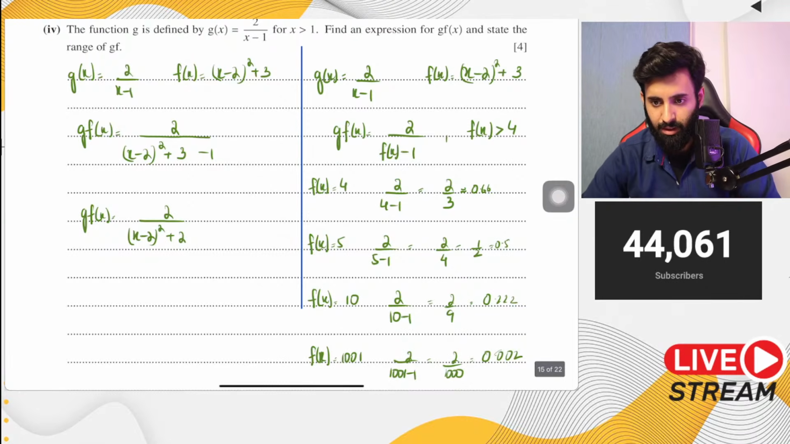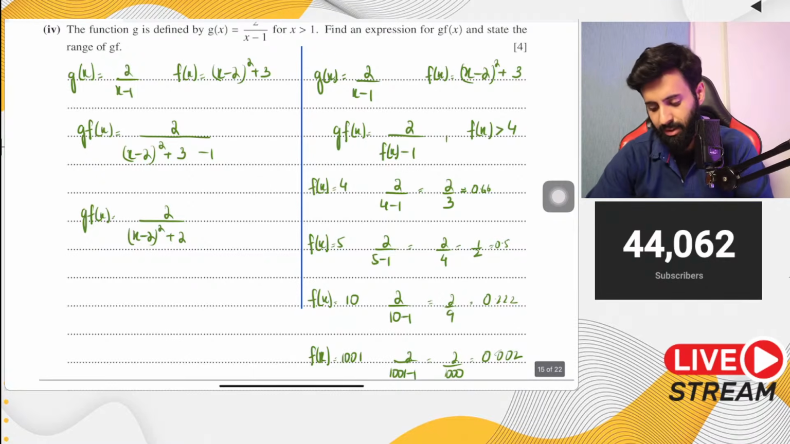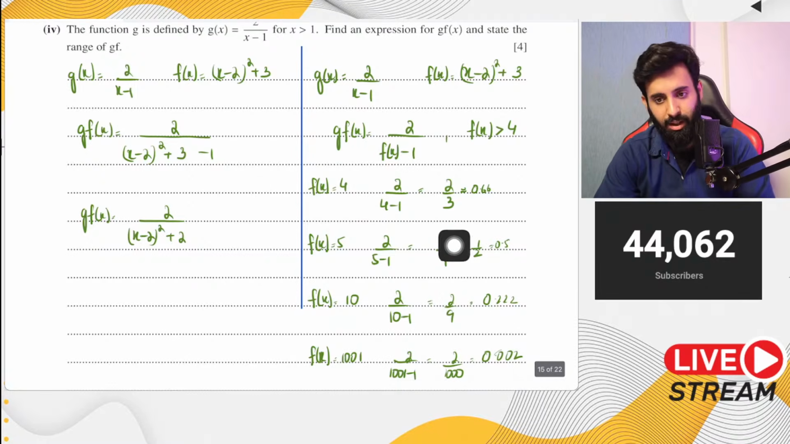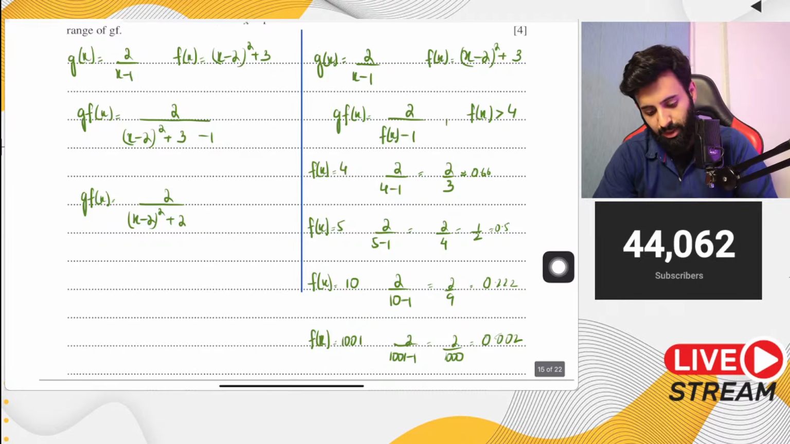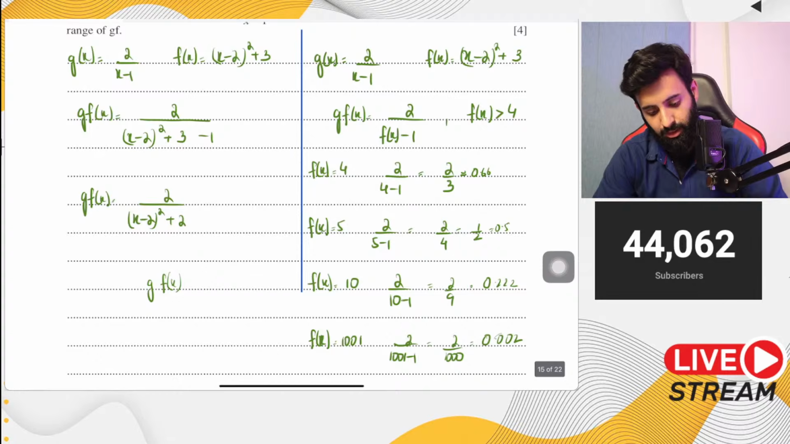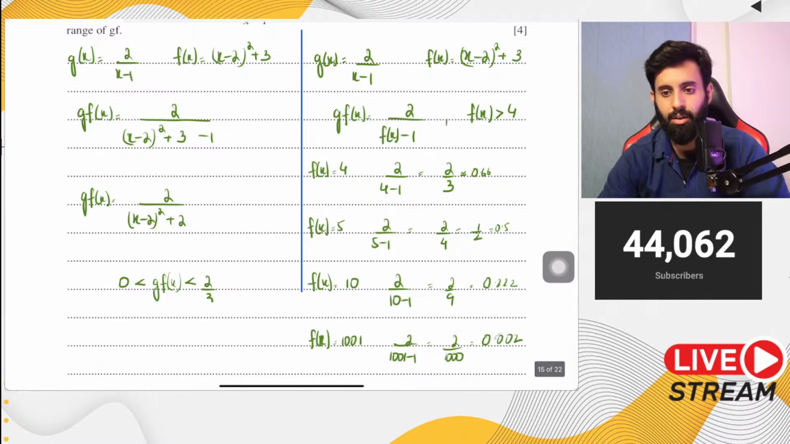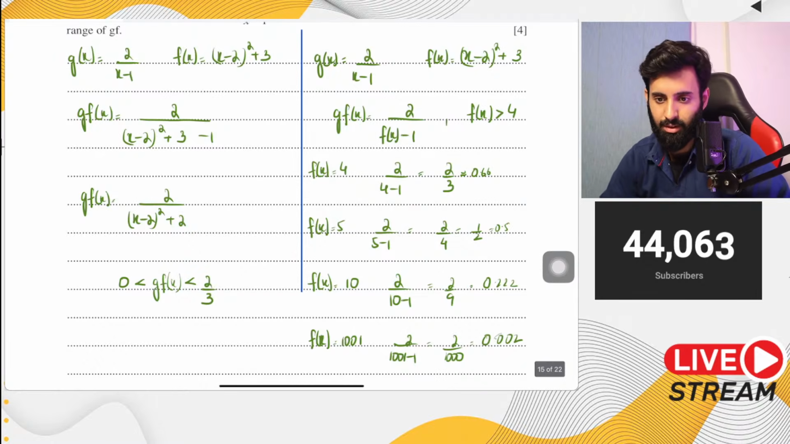Yes, good job, Arafat. It's less than 2 upon 3, greater than 0. Okay, so notice that the largest value that we start with is 2 upon 3, and we're heading towards 0. So we say g of f of x is greater than 0 and less than 2 upon 3. There you go. That's it. That's your answer.